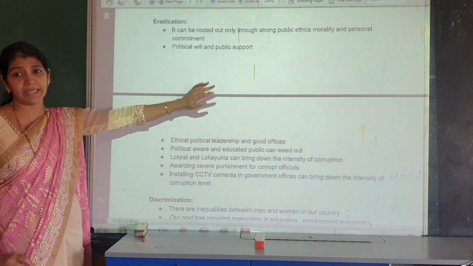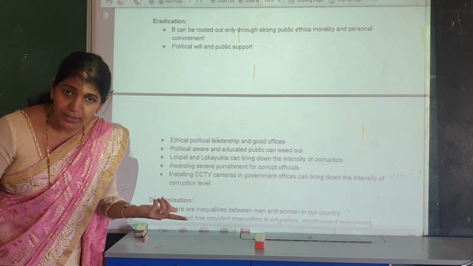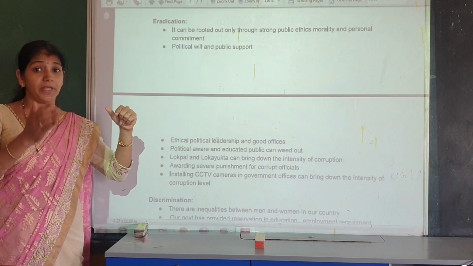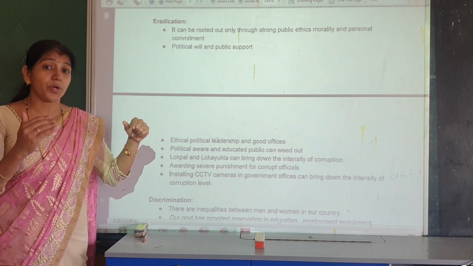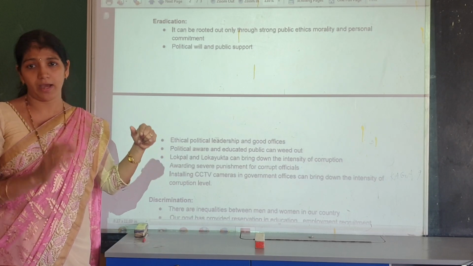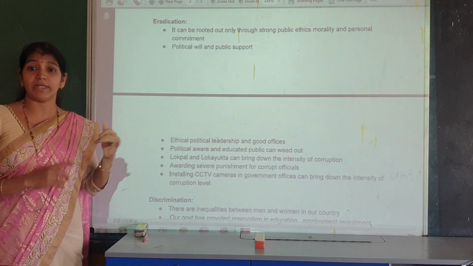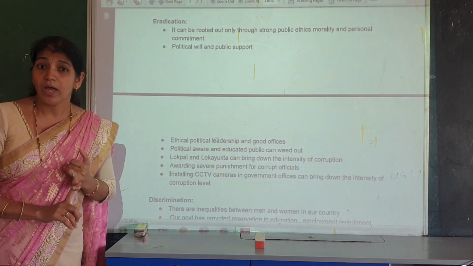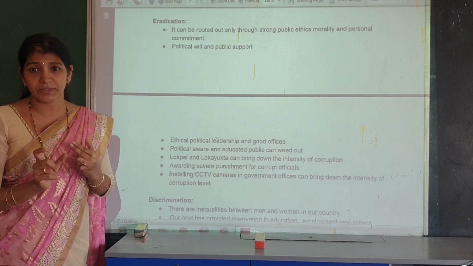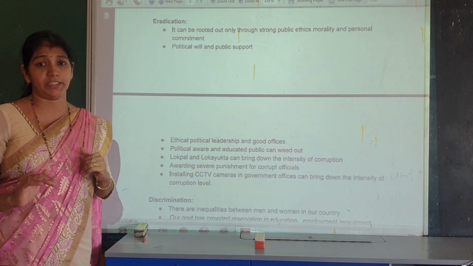The two concepts I explained today. First one is unemployment: what the reasons for unemployment are, how to overcome these problems, and which programs or measures should be taken by the government to eradicate unemployment. Second, I explained corruption: what the meaning of corruption is, what the reasons and effects of corruption are, and how to eradicate corruption.